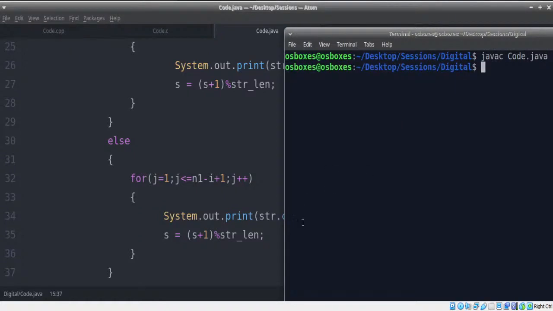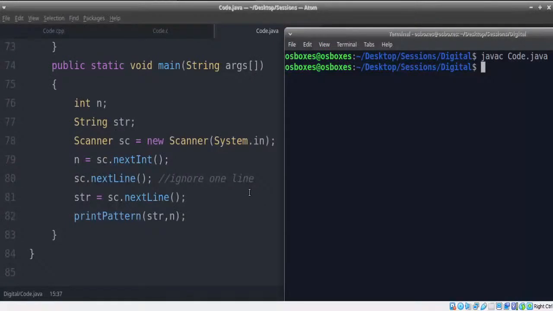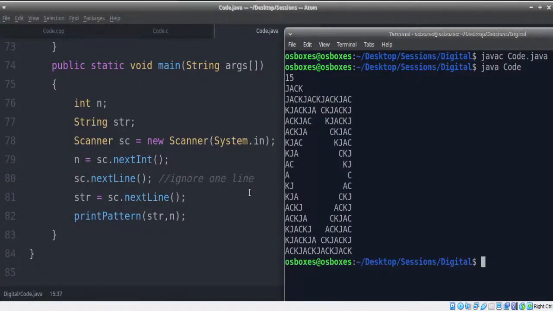You can give that integer first, if I'm not wrong. Yes, let's give 15 and Jack, and we should get our pyramid or hollow diamond pattern as expected. So this is your simple program to get the hollow diamond problem. I hope this is simple and easy for us to work through. We've basically spent a couple of classes working through this.